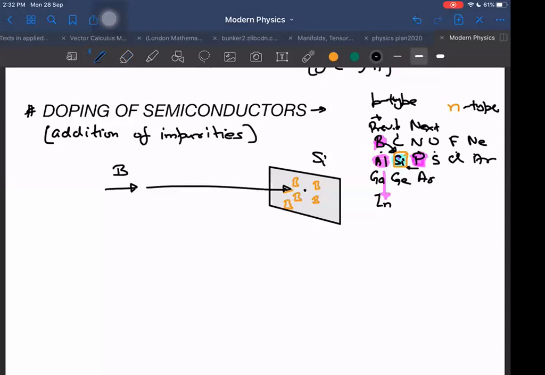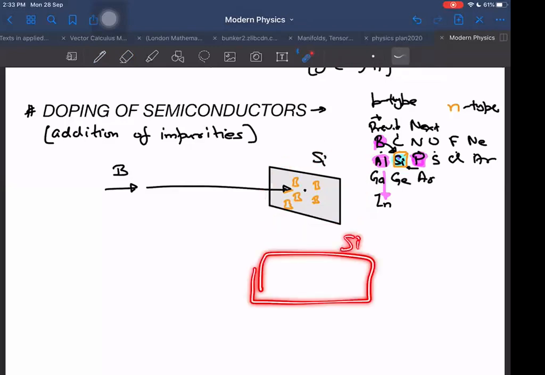For example, we have to add either boron type or phosphorus type. And how many impurities do we add? Among billions of silicon atoms, we will be adding only a few boron atoms. It is very, very less in number. Mainly this will remain silicon only. But out of billions, if we add one boron atom, that creates a lot of difference in the properties of silicon. Therefore, our initial silicon should be very pure. Even 24 karat gold may have a lot more impurities compared to the purity of silicon which we need.